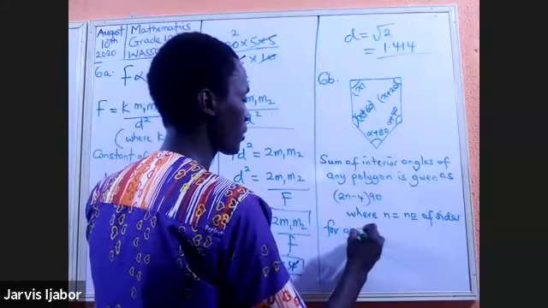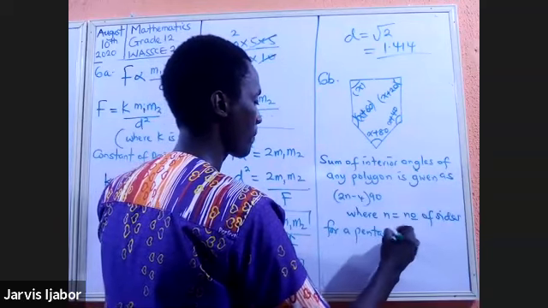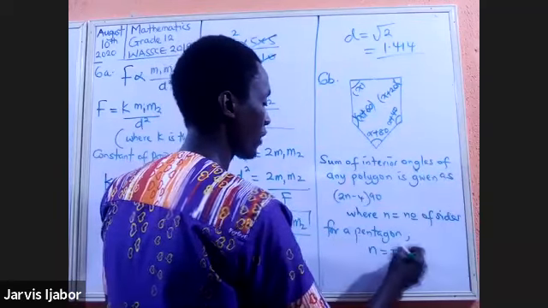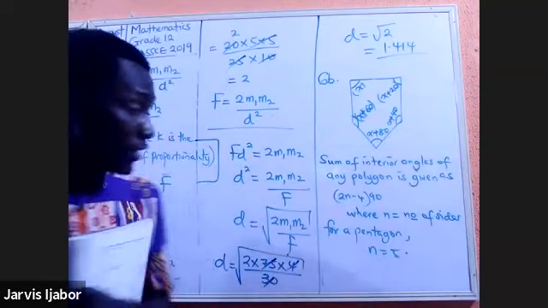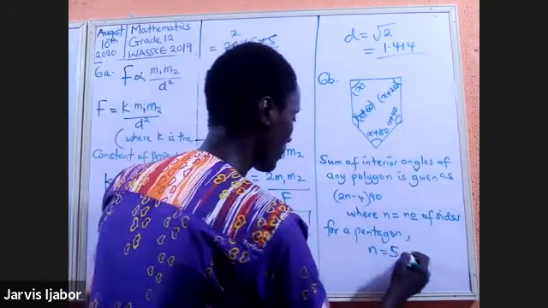For a pentagon, n is equal to 5. All right, just building some basic arguments to solve the problem.